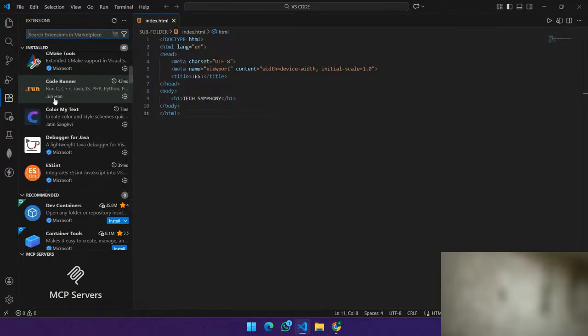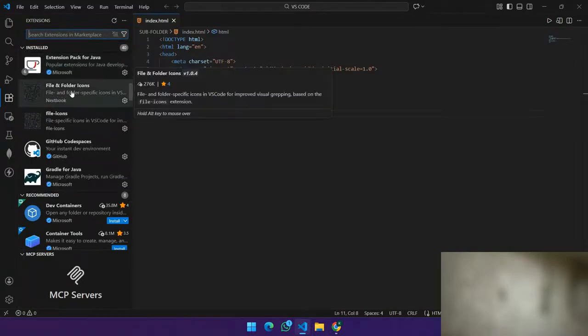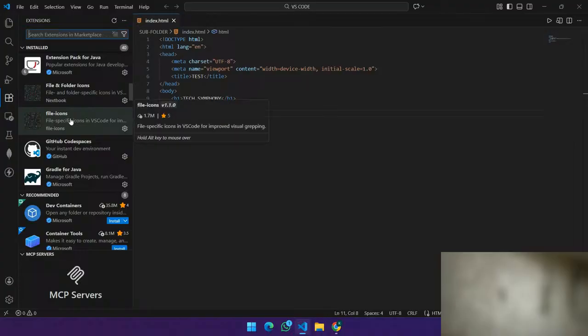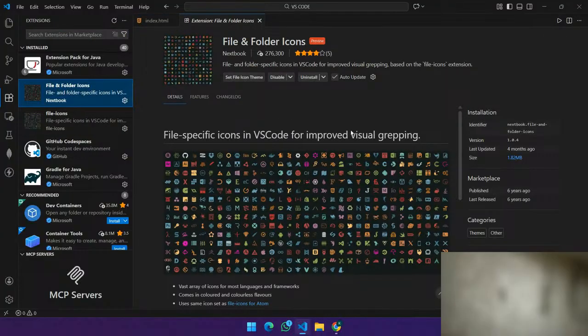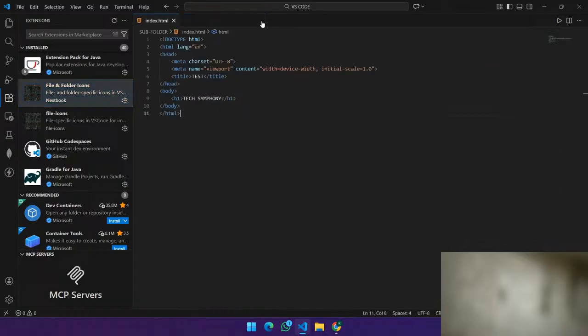There is an extension called file and folder icons, and file icons. You could use any of these extensions. Here you can download all the icons which are required for your website. You can see there are numerous file-specific icons in this. If you simply install this extension, you get all these things inside your VS Code.